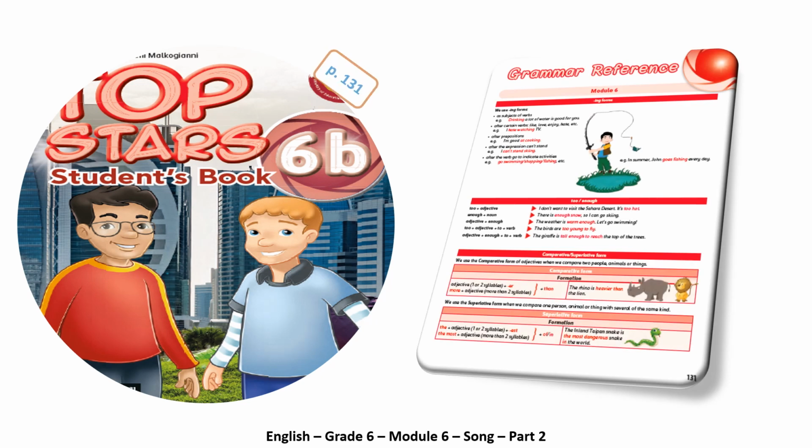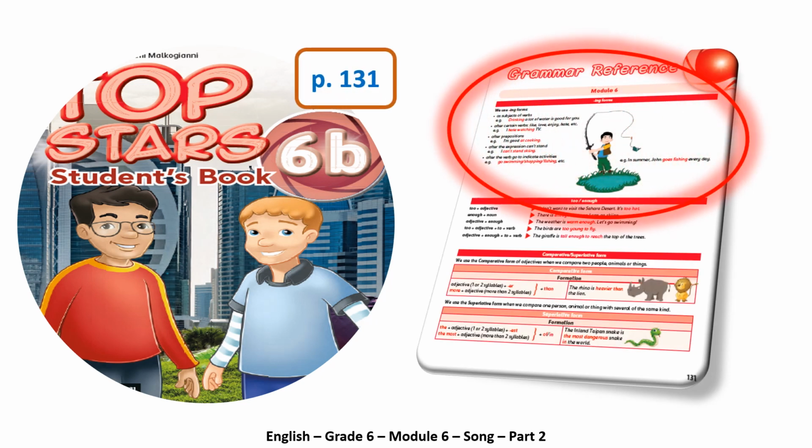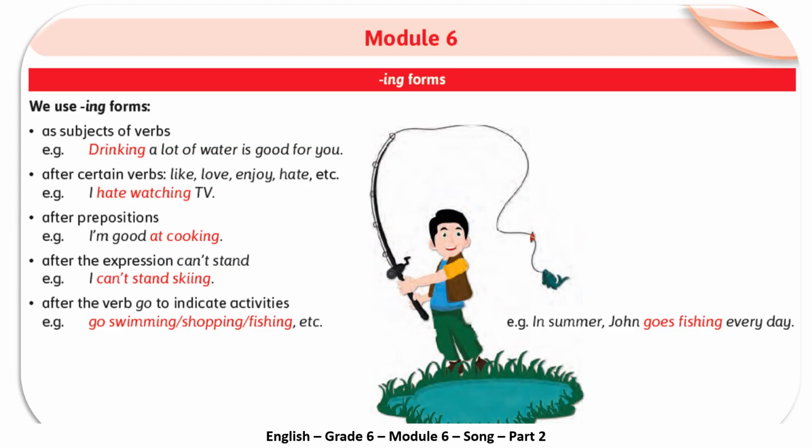Now it's time to go to page 131, grammar reference. We need to focus on this part and read it carefully. Let's read it together. It's Module 6, ing forms.